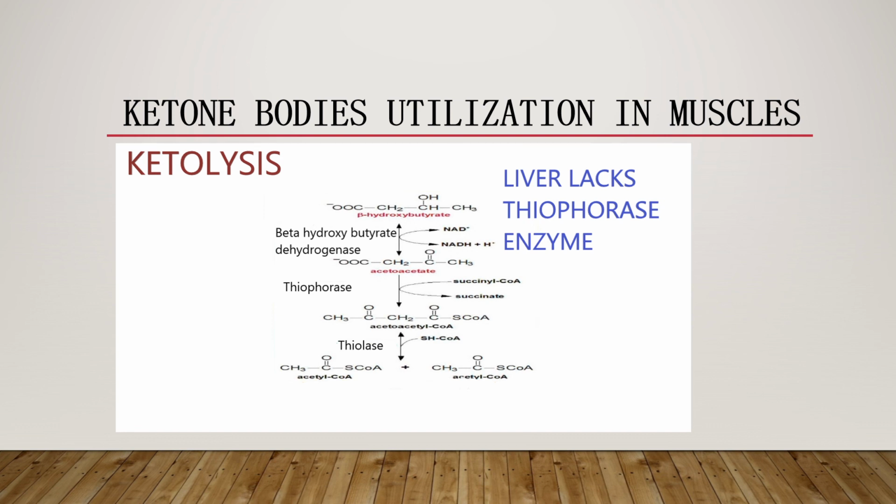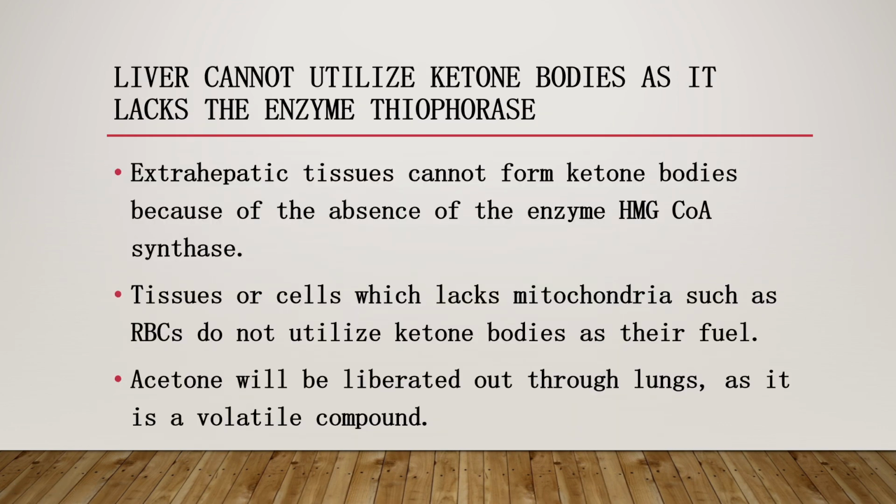Even though the liver produces ketone bodies, that is, ketogenesis occurs in the liver, liver cells cannot utilize ketone bodies as a source of fuel due to the lack of the enzyme thiophorase.